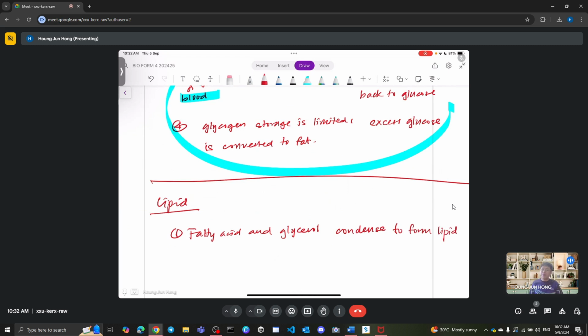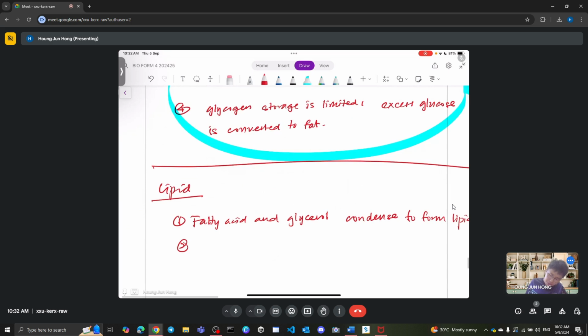But of course, you can have different lipids here. Remember, you have phospholipid, steroid, etc. You will combine to form different kinds of lipid. And then some lipid is used to make plasma membrane. You can use this to build your plasma membrane because remember, you have cholesterol, you have phospholipid. Everything comes from lipid. And you can also keep the excess lipid stored as adipose tissue.